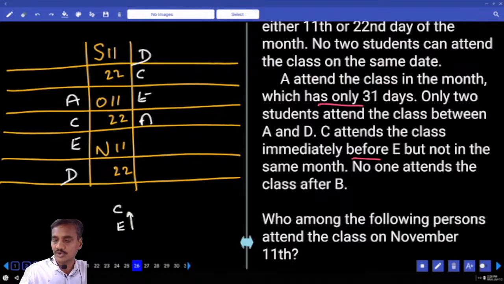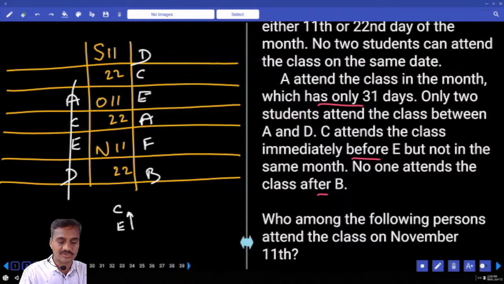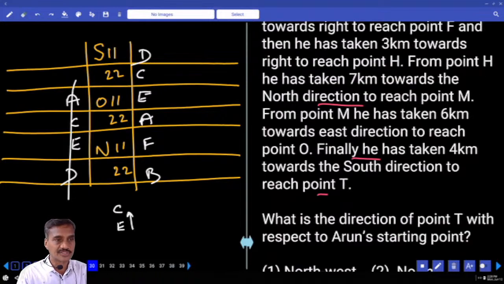Then next one, no one attends the class after B. Hence B must be the last. Here this case is not possible. Then who is the person after here? And one more person, that is F. F must be here. Done. Now this is about question numbers 26 to 29. Then next one, 30 onwards.